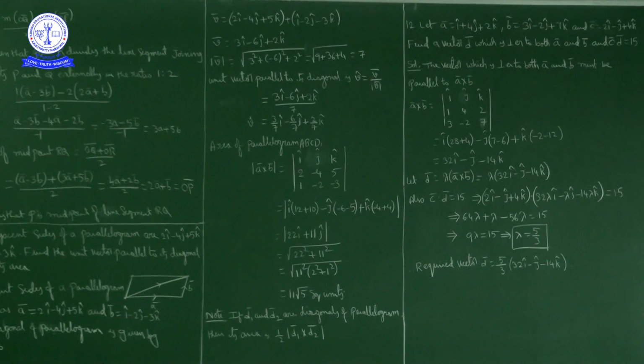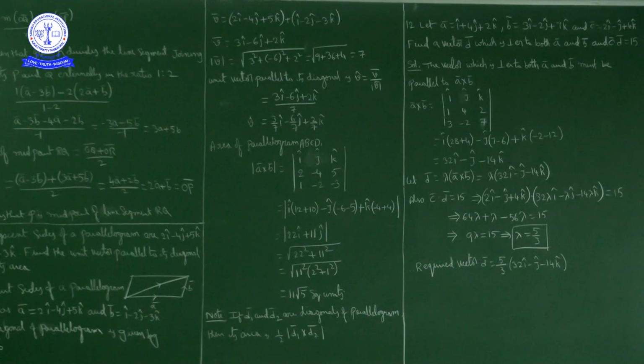If D1 and D2 are diagonals of a parallelogram, then the area is equal to half into the magnitude of D1 cross D2. Okay, next question.